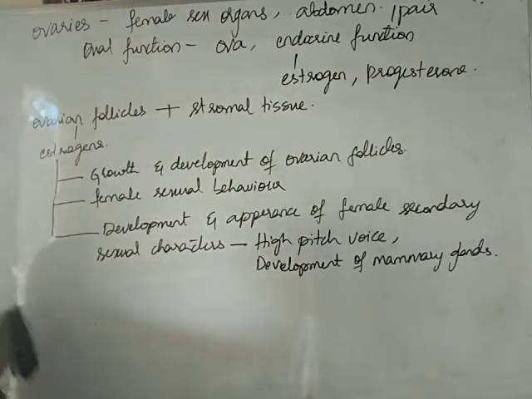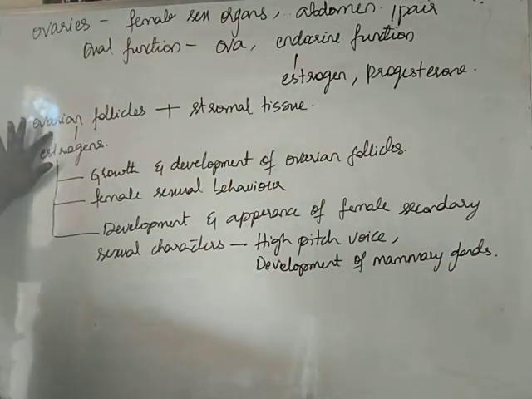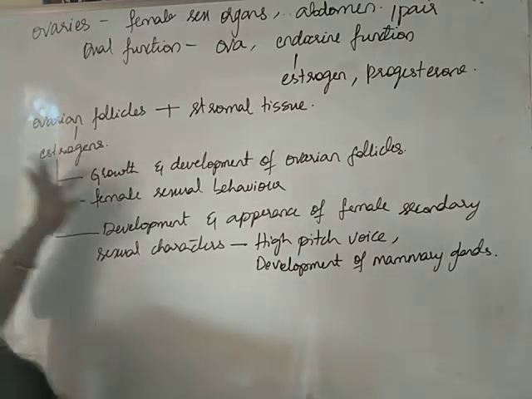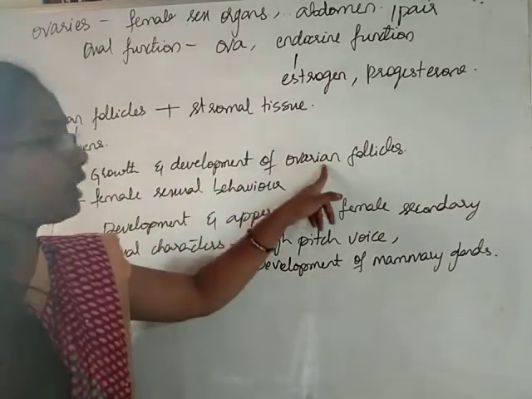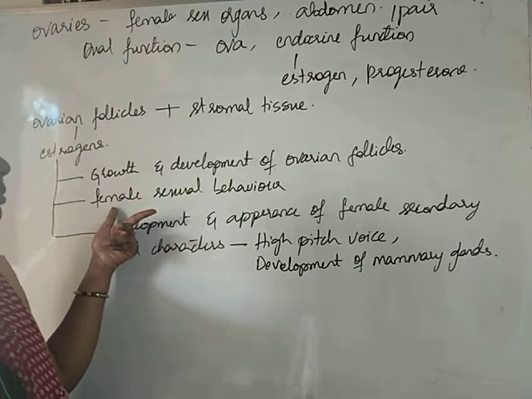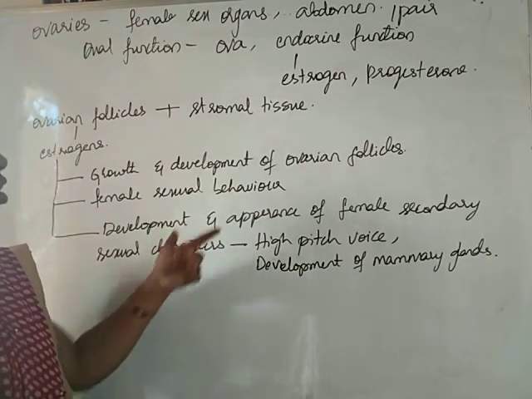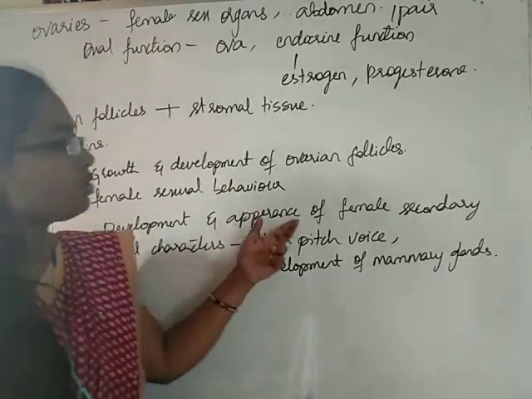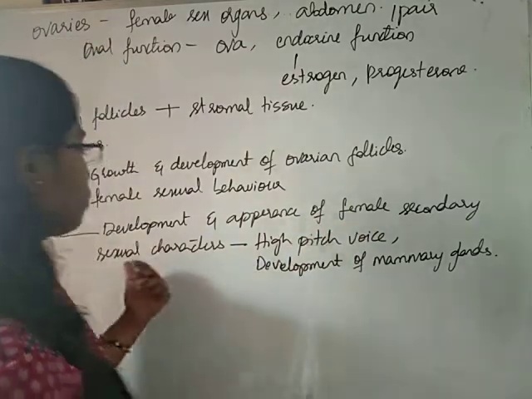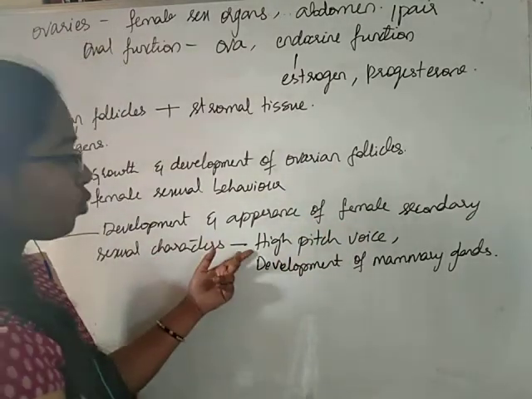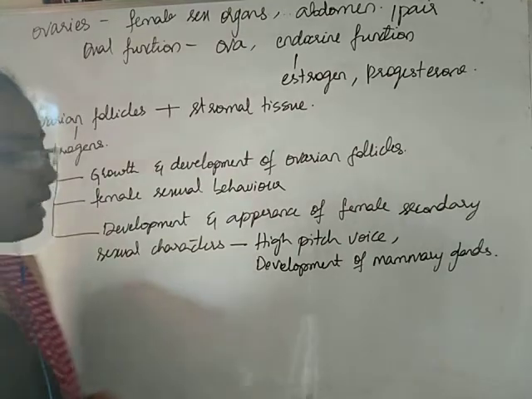This is about estrogens. Ovarian follicles produce estrogens which cause growth and development of ovarian follicles, and are responsible for female sexual behavior.